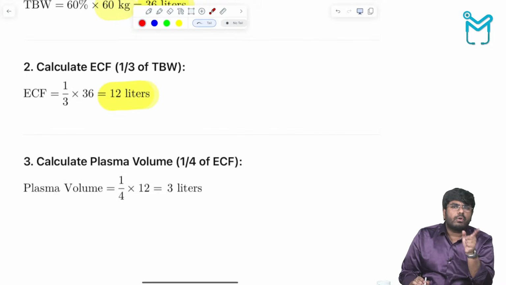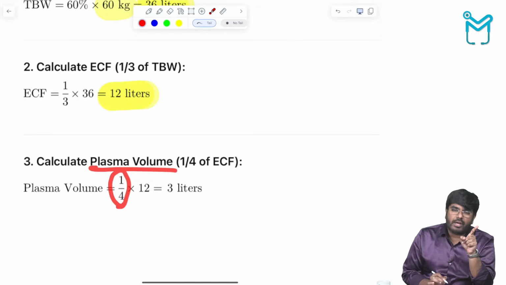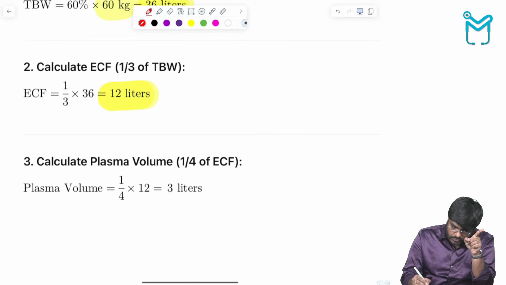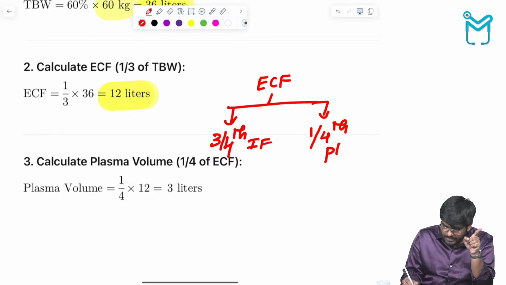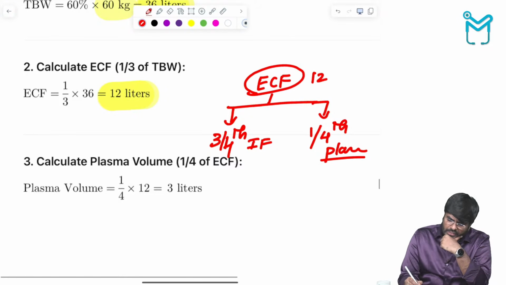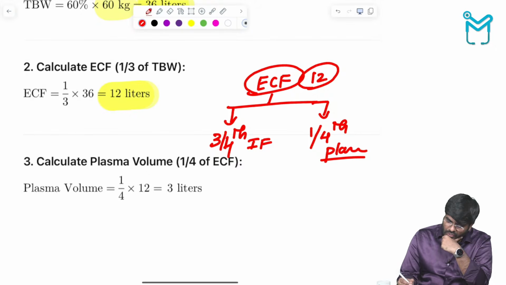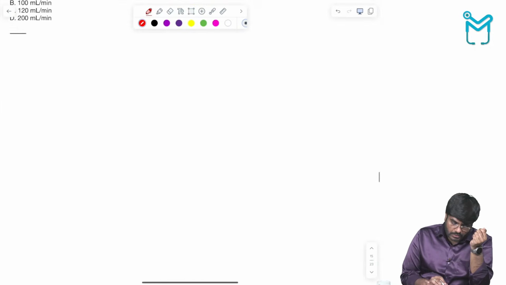In the question they have told 1/4 is the plasma volume. Actually, look, in extracellular fluid, 3/4 is interstitial fluid and 1/4 is plasma. We already know this from our classes. Now you know the extracellular fluid is 12 liters. In 12 liters, how much plasma is there? 1/4. So 12 divided by 4, how much? 3 liters. So plasma is 3 liters. So this is how to calculate.